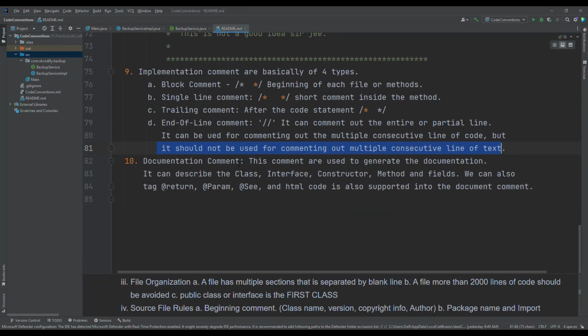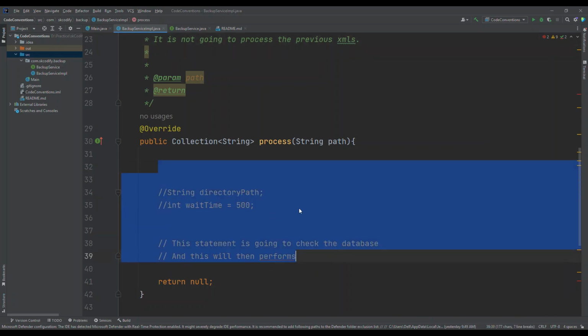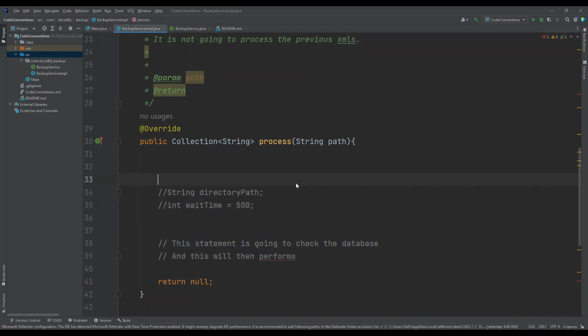Now the documentation comment. These comments are used to generate the documentation. They can describe the class, interface, constructor, method, and fields. We can also tag return, parameter, and see. HTML code is also supported in the documentation comment. We will see that also.